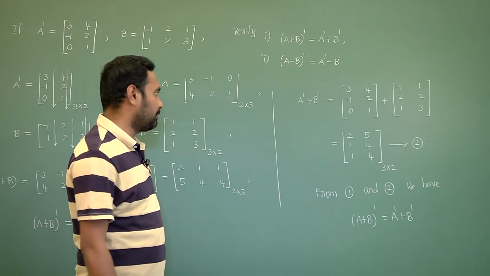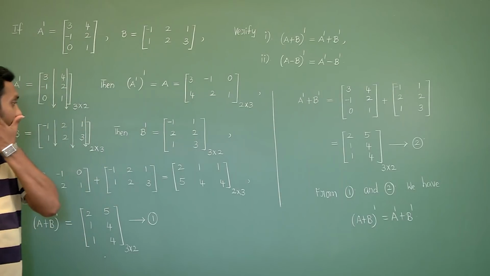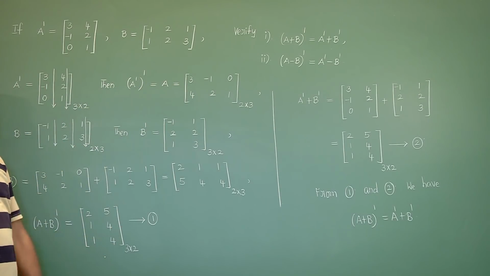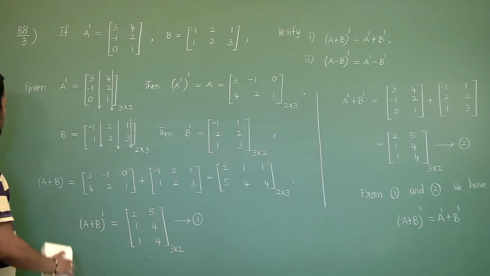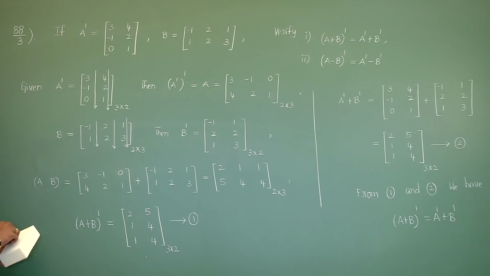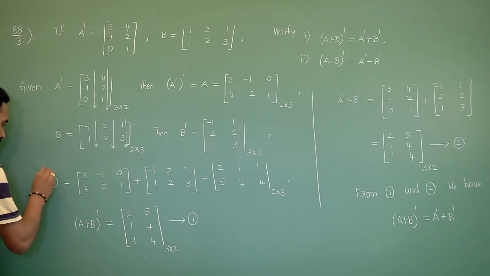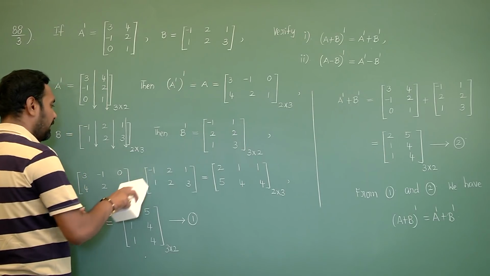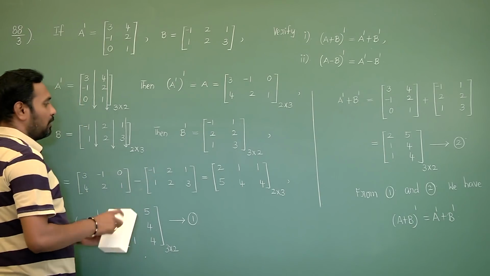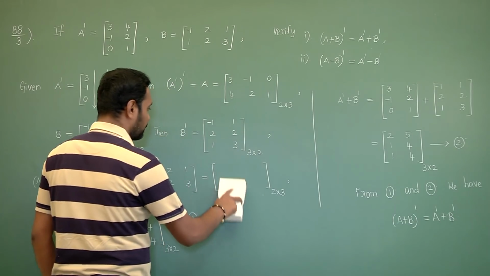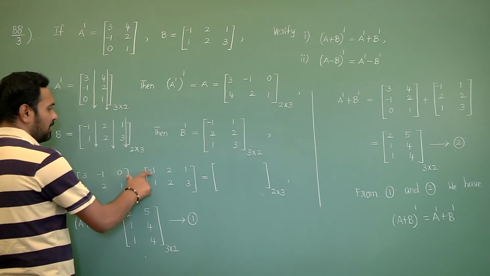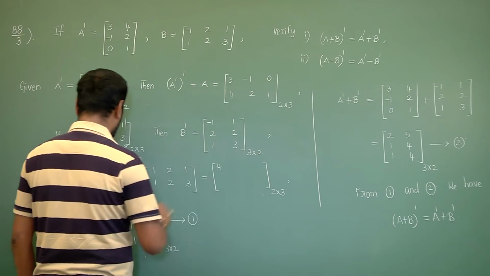I can write. In the same way, I can prove A minus B whole dash equals to A dash minus B dash. So, for second case, just I am modifying in this problem only. In this step, I need to calculate A minus B. So that here minus. So that the elements will change. 3 minus of minus 1, 4.